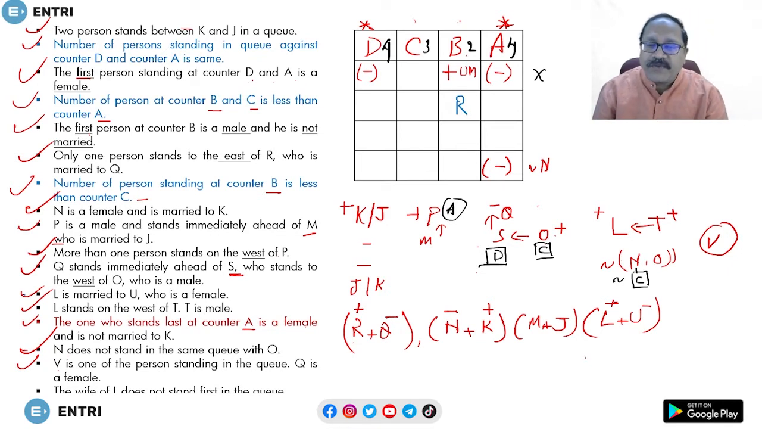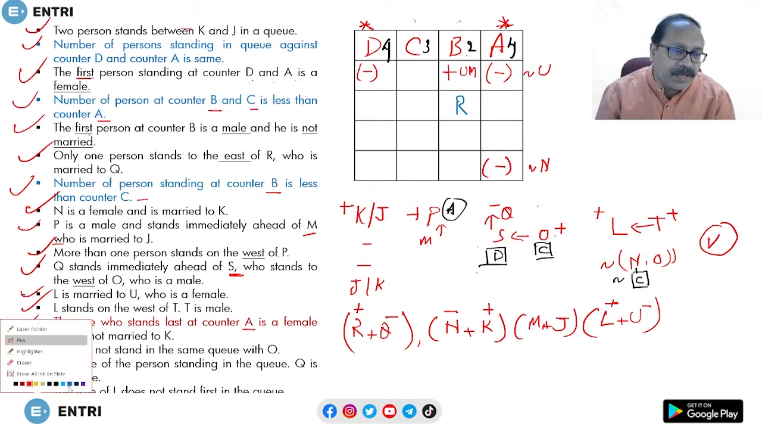Who is the wife of L? The wife of L is U, and U does not stand in the first place of the queue. That is, here it's not U. That condition is over. Now using this diagram, let's first work out where I should place these two people, K and J.